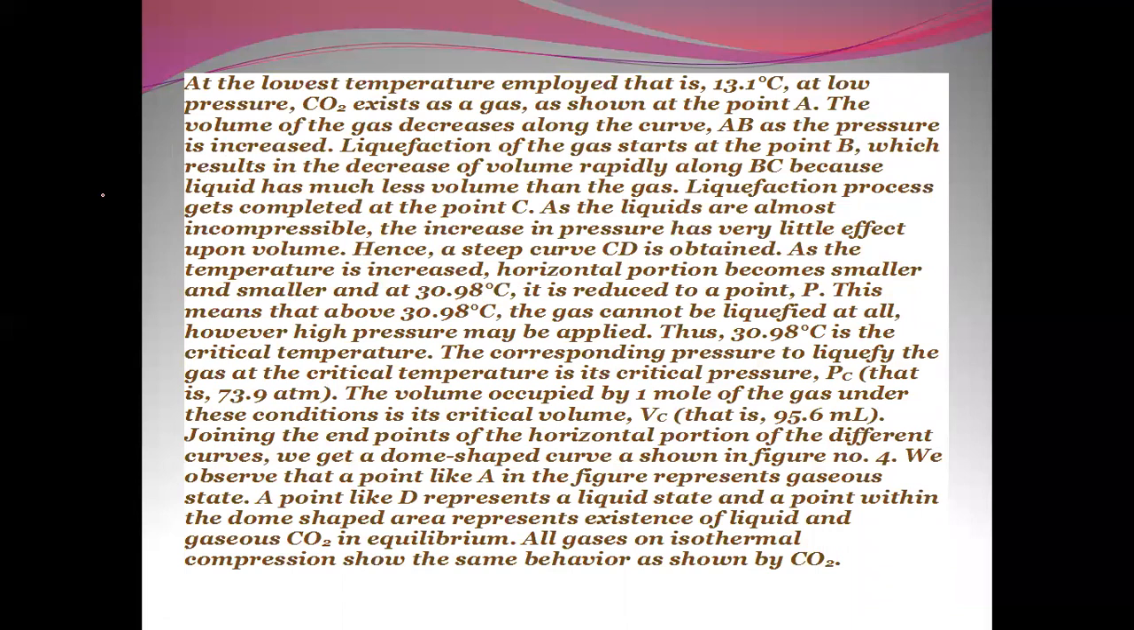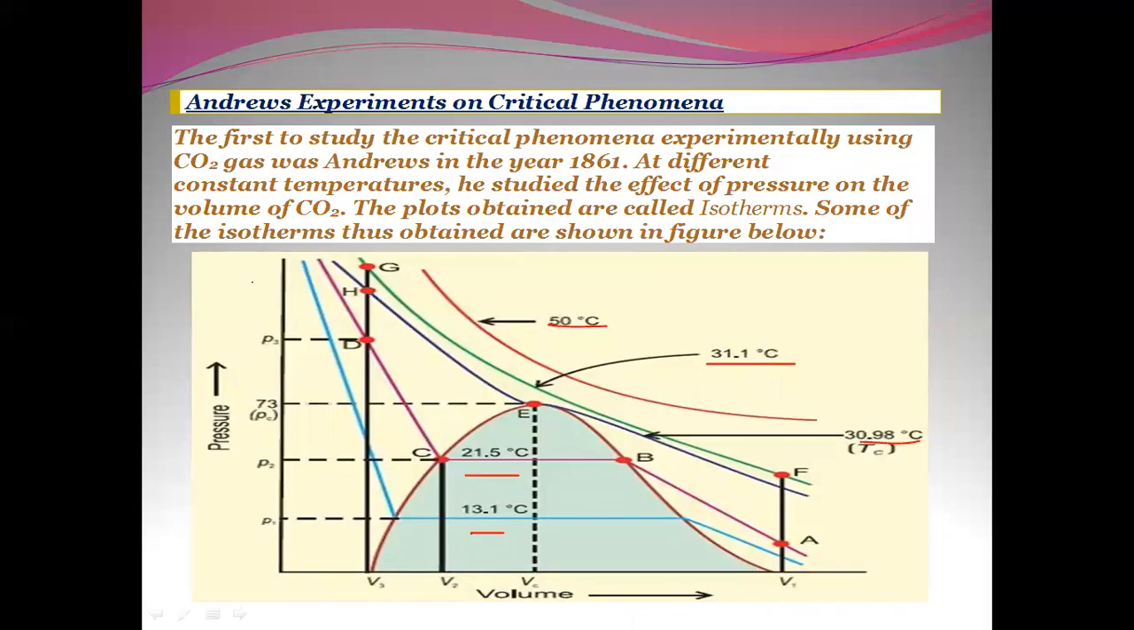At the lowest temperature employed, that is 13.1 degrees Celsius, at low pressure, carbon dioxide exists as a gas, as shown at the point A. So at point A, it is existing only as a gas.